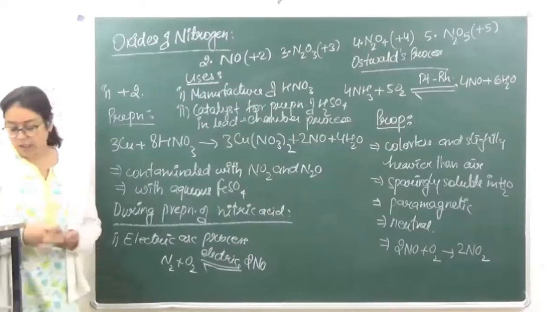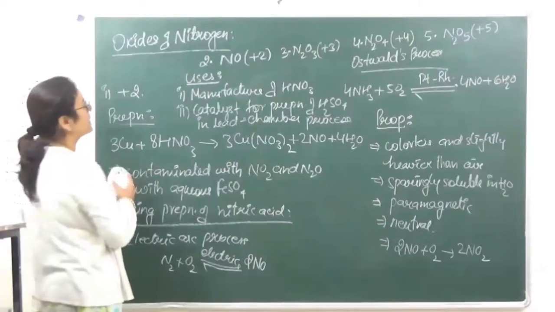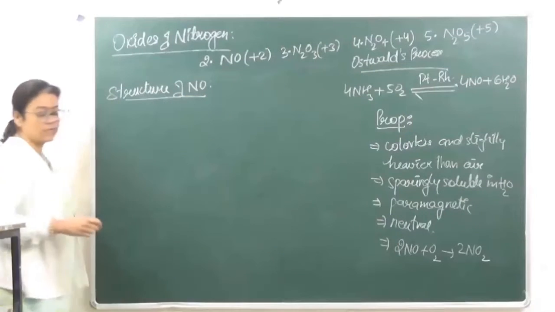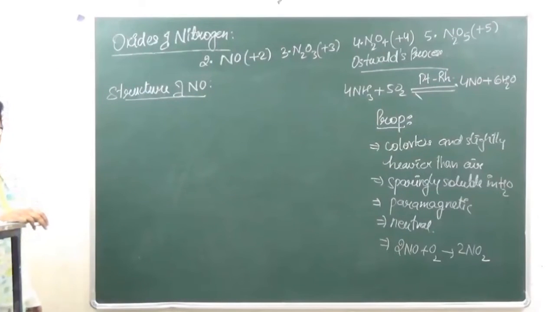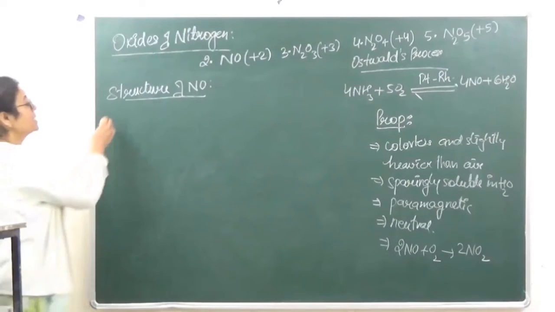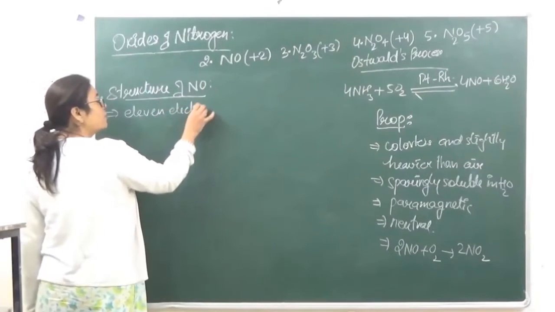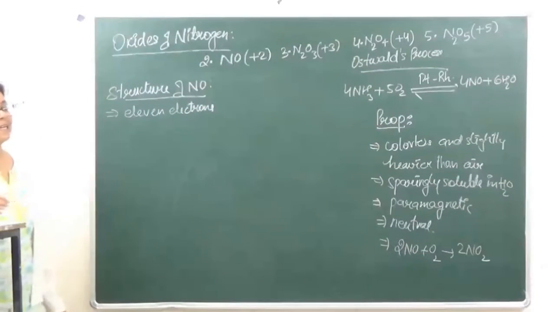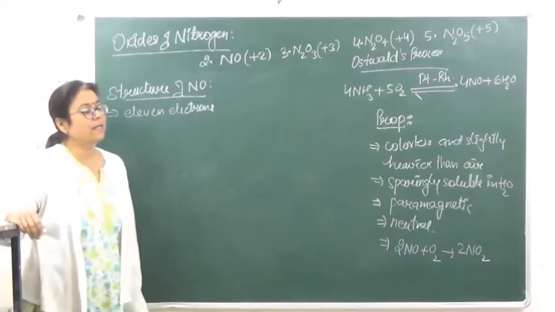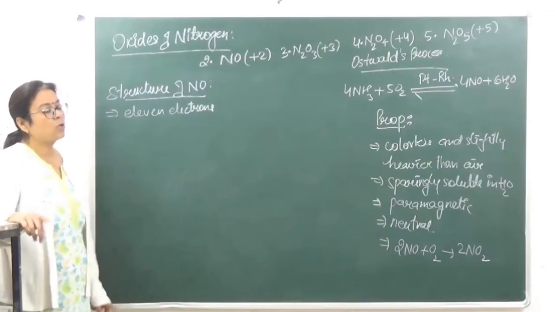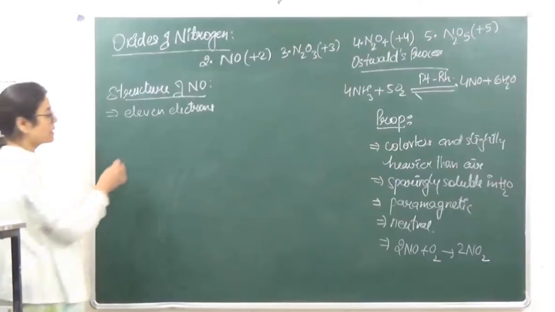Now let's see the structure, and let's see how it is paramagnetic in nature. When we are looking at the structure of nitric oxide, again it has resonance stabilized structures. In this case there are in total 11 electrons present. When we pair these 11 electrons, we will see that only 10 electrons can be paired, and 1 electron will remain single. Because of that 1 electron, it is going to behave paramagnetically.